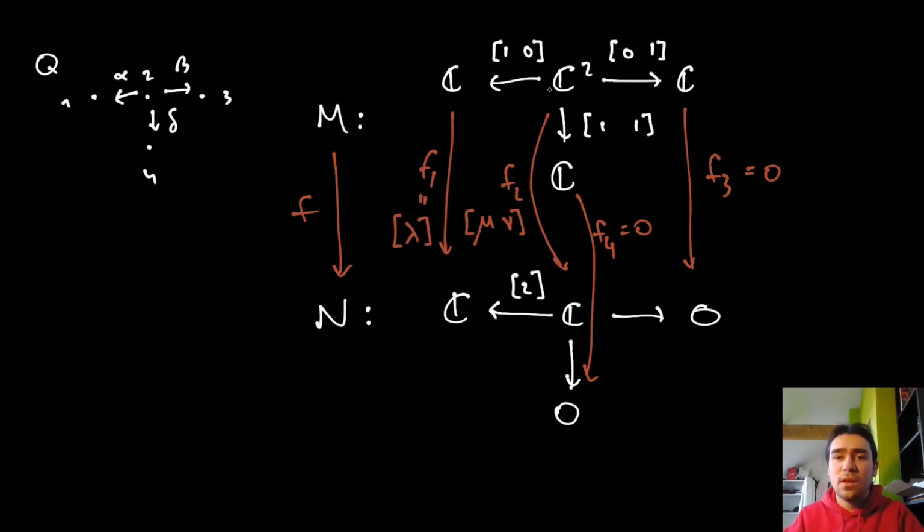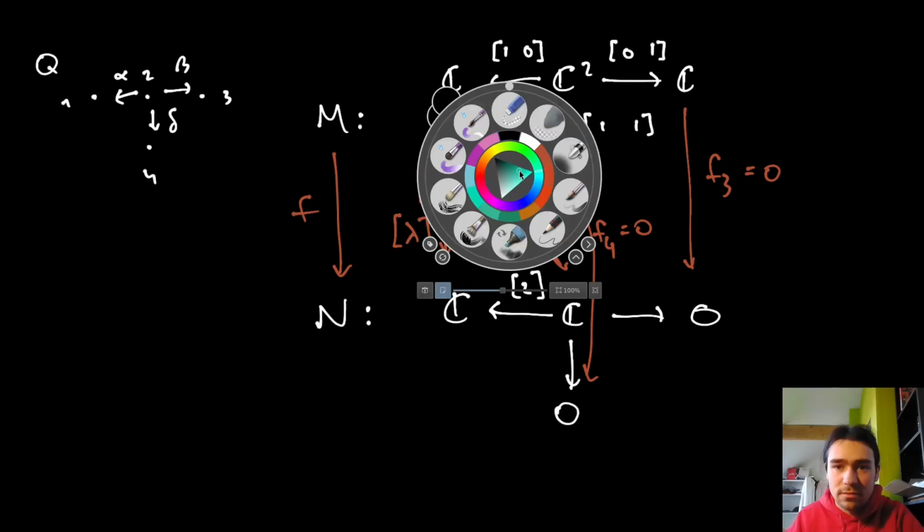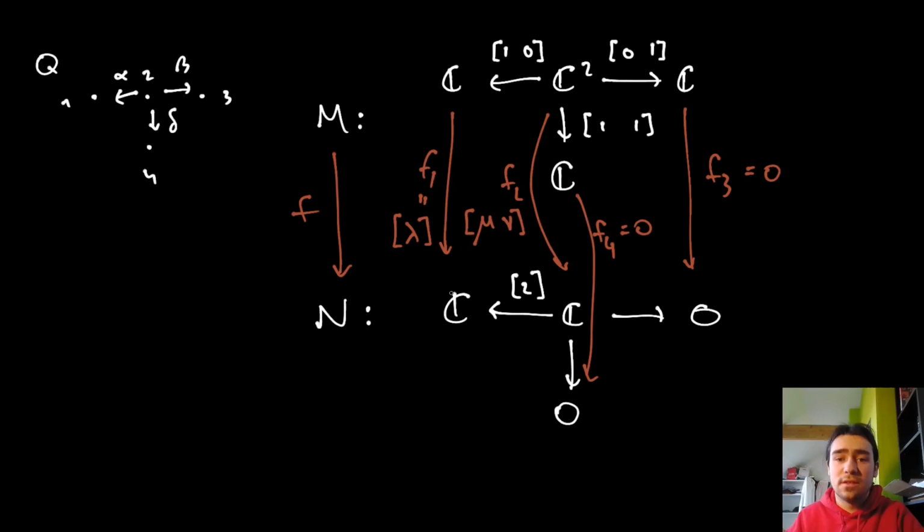I can either stay in M for a while and take M sub alpha and then go down using F sub 1, or I can go down immediately using F sub 2 and then stay in N and take N sub alpha. These are two different paths, as it were, within this bigger diagram to go from C squared to C here, like from M sub 2 to N sub 1. And the commutativity requirement precisely states that it shouldn't matter. It should not make a difference whether you choose this path or this path.